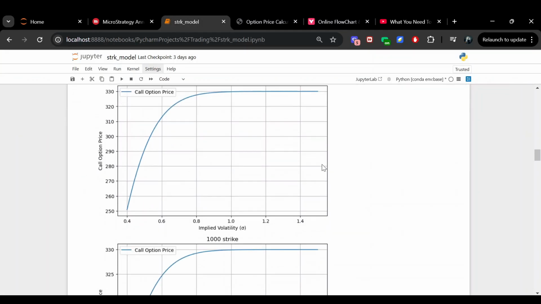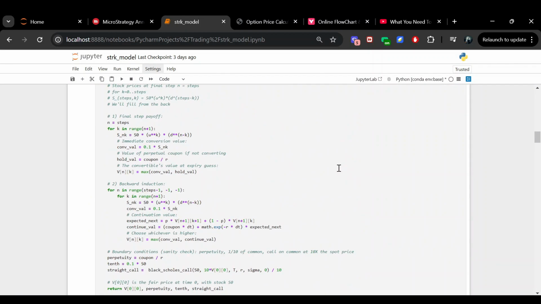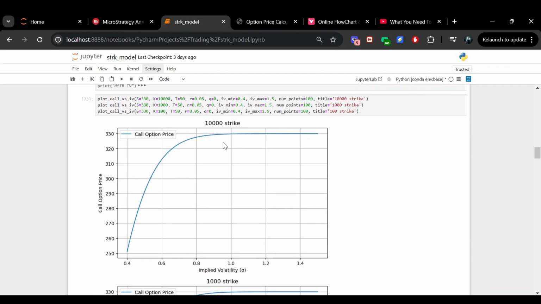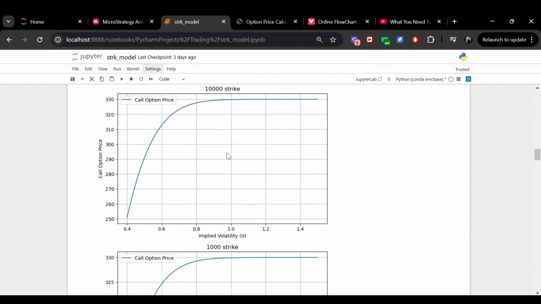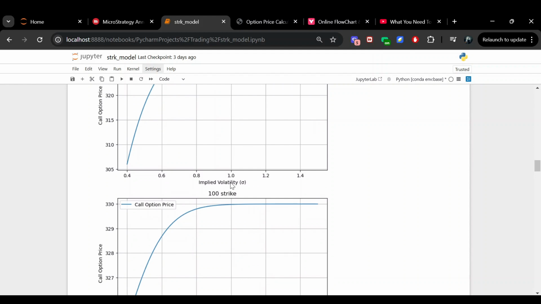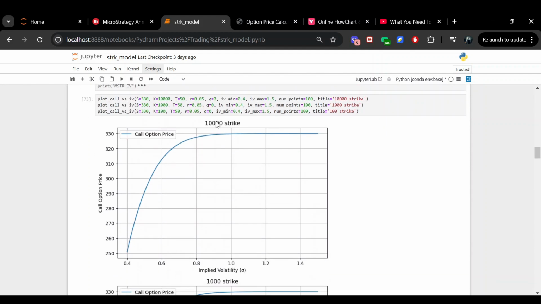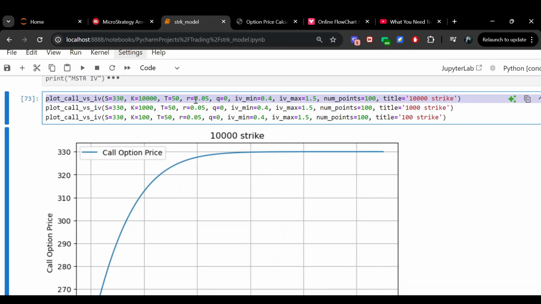So here I have written out a few different option pricing models, and I'm going to go through a few different scenarios with a few different strikes. I have implied volatility on the x-axis, and I have the call option price on the y-axis. Inside each of these three charts, the only thing that changes between these curves is the strike price I am assuming to be. I have all three of them plotted right here. So the spot price of the common stock is the same. Only the strike price is different.